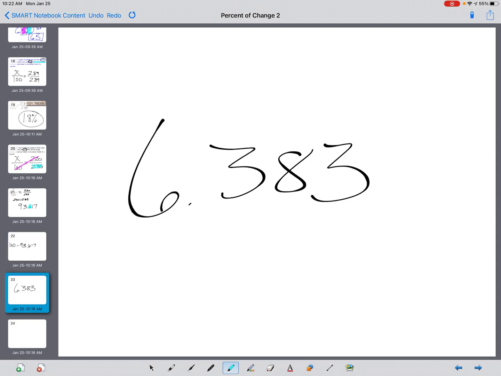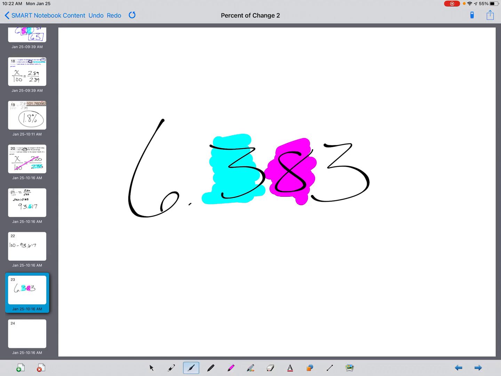And now finally, I can just go ahead and round this to the nearest tenth. The tenth spot, of course, is that first digit after the decimal point. So the 3 is in the tenth spot. So how do I round it up? What I've got to do is look at the hundredths place. Okay, and that's what I'm highlighting in magenta there. And 8 is in the hundredths space.